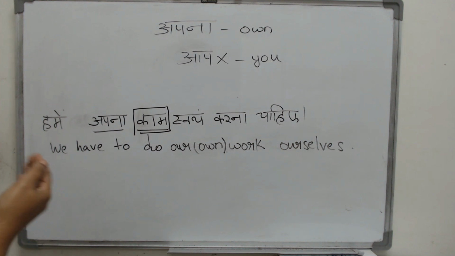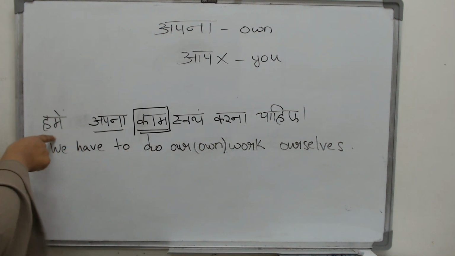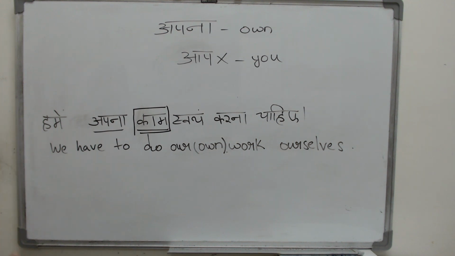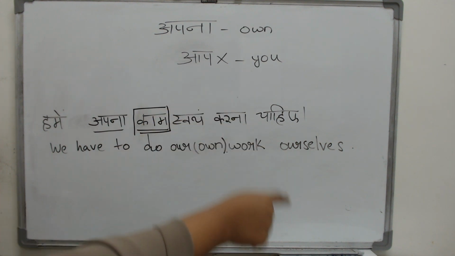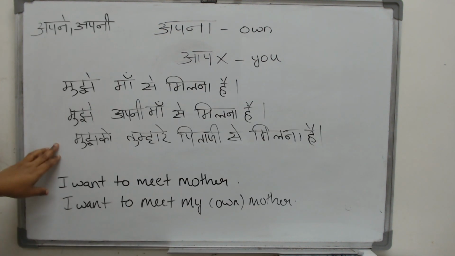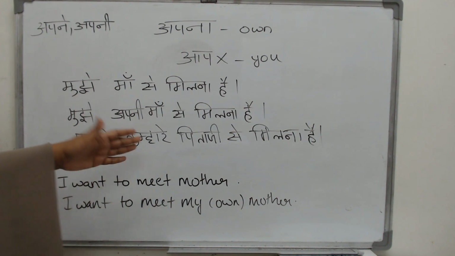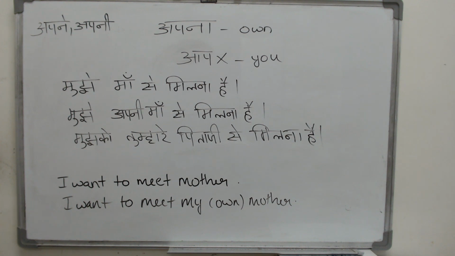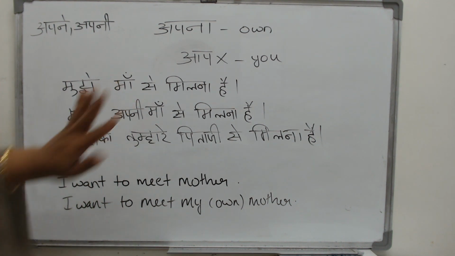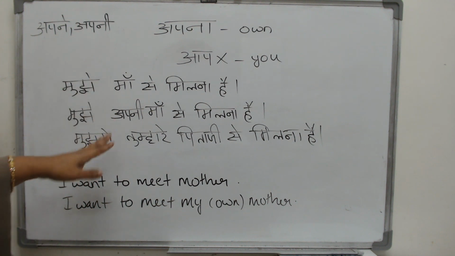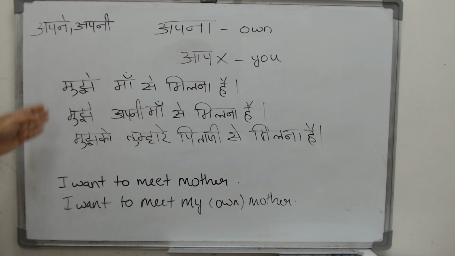हमें अपना काम स्वयं करना चाहिए. We have to do our work ourselves. And what if I am saying that to you? तुम्हें अपना काम स्वयं करना चाहिए. You have to do your work yourselves. Do you see these three sentences here? मुझे माँ से मिलना है. I want to meet mother. Whose mother? My own mother. मुझे अपनी माँ से मिलना है. मुझे मेरी माँ से मिलना है is also fine, but मुझे अपनी माँ से मिलना है would be more appropriate.